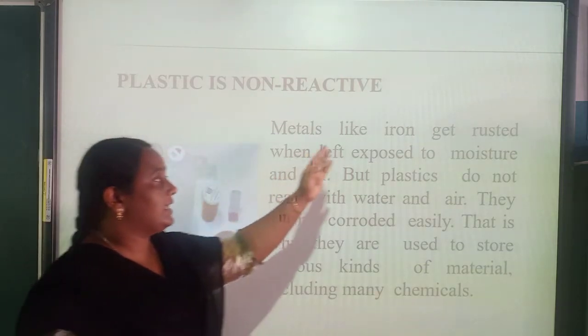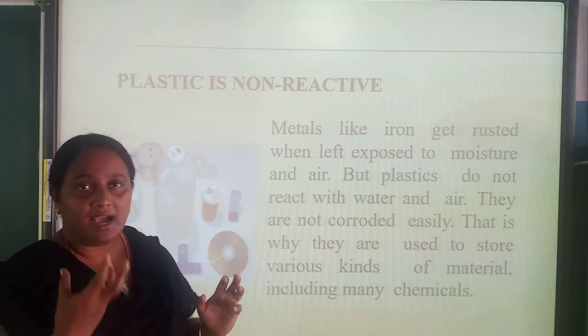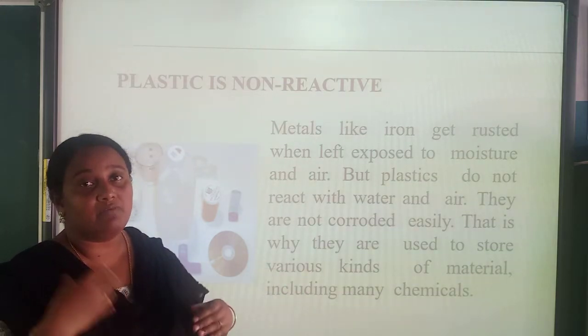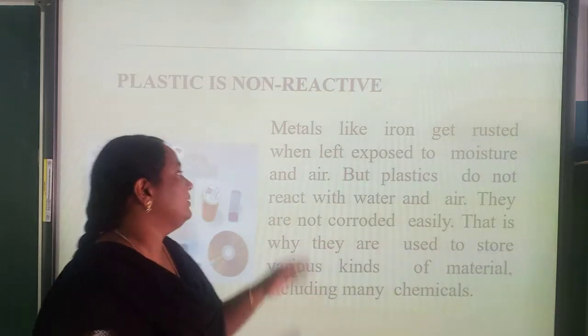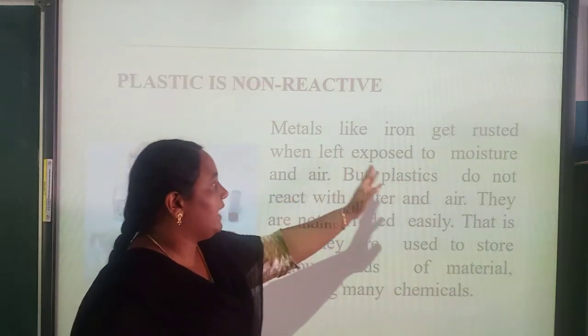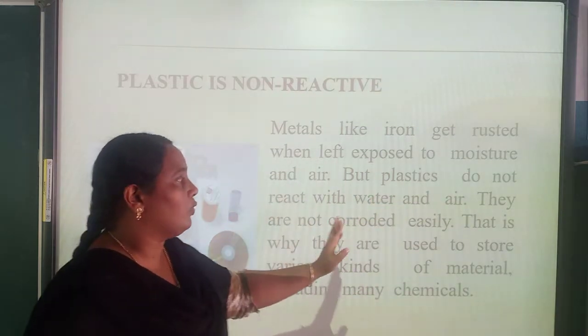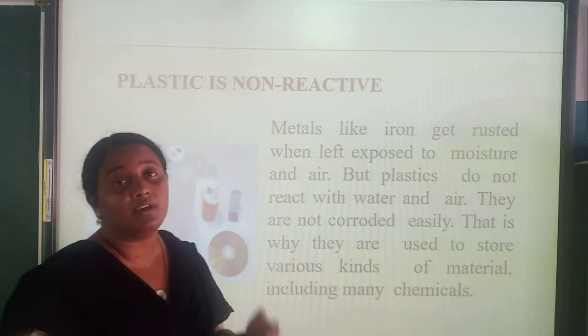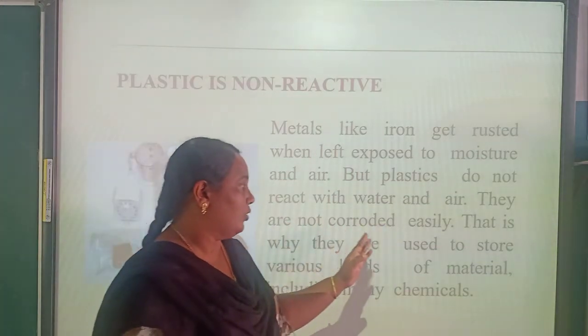Metals like iron get rusted. When we use iron for making pipelines, it will get rusted easily with the environment when exposed to moisture and air, but plastics do not react with water and air. They are not corroded easily.